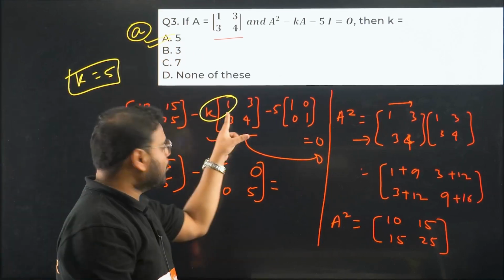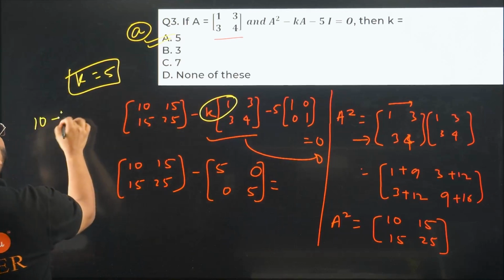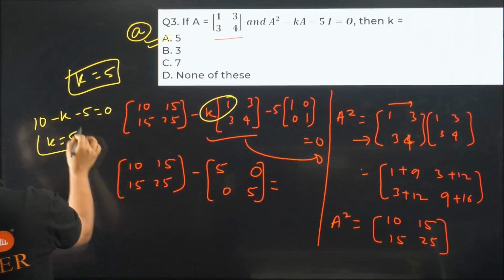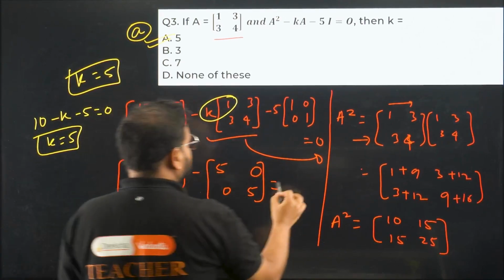No? K into 1. How much is that? Minus K. Think about it. 10 minus K minus 5 should be 0. It means K should be 5. Correct or not? Yes. Otherwise, you can do what? Compare on this side. Bring over here.